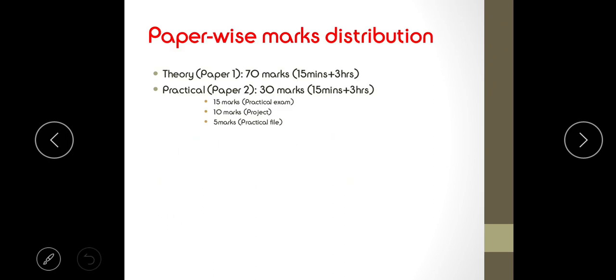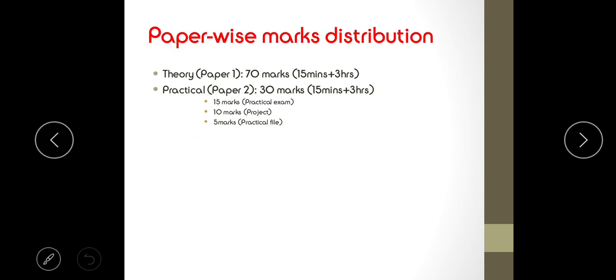Today we'll just see the paper pattern. Now this paper will be consisting of theory and practical papers separately. The detailed syllabus and the specimen papers are given on the site called cisce.org. The link will be attached below in the description box.